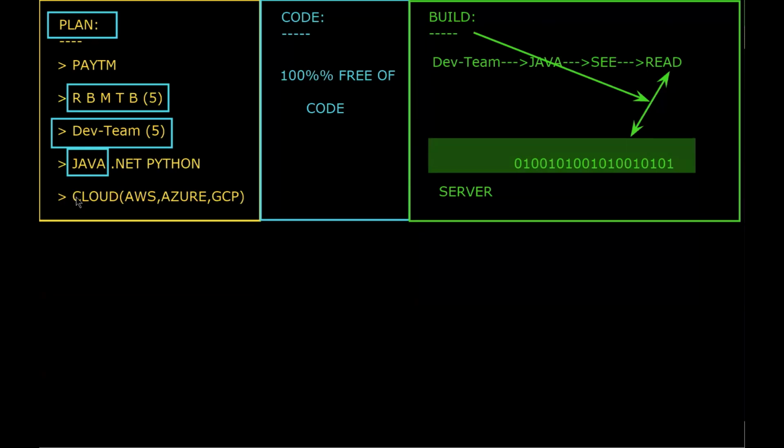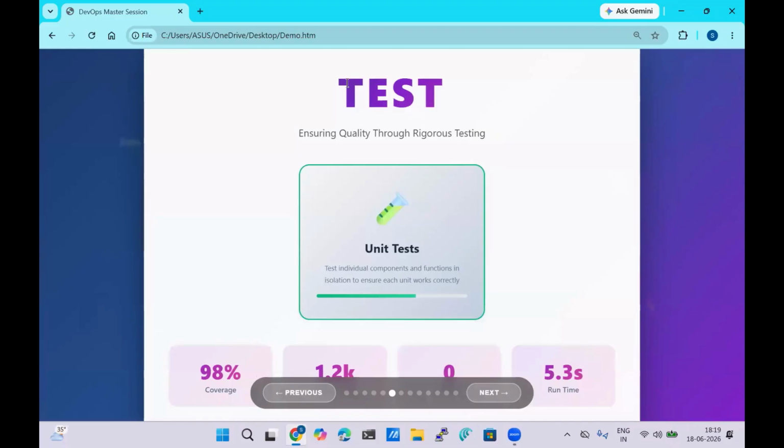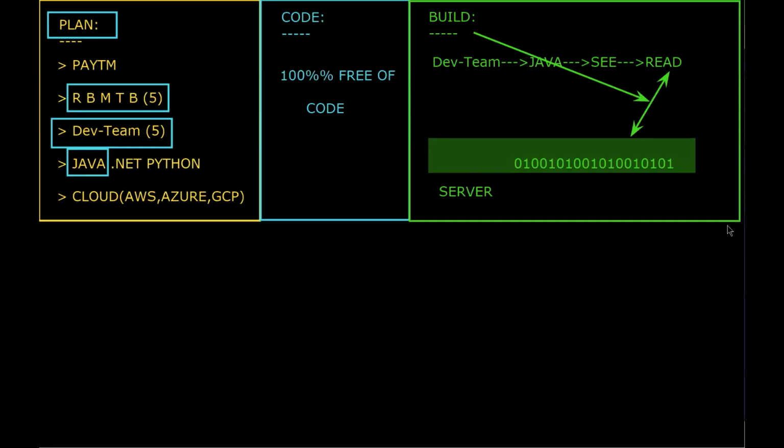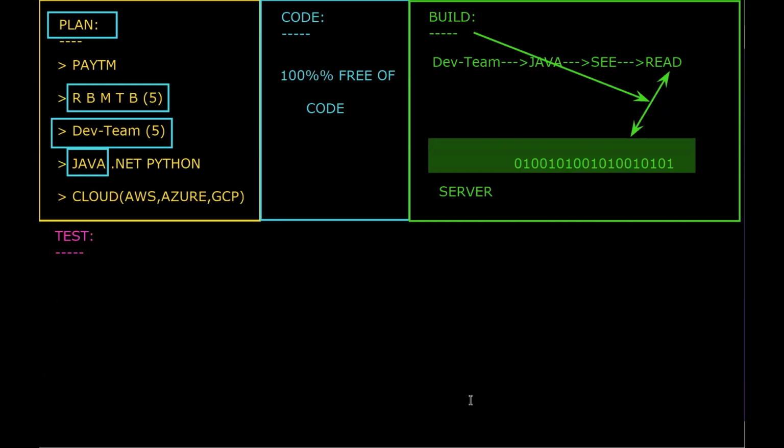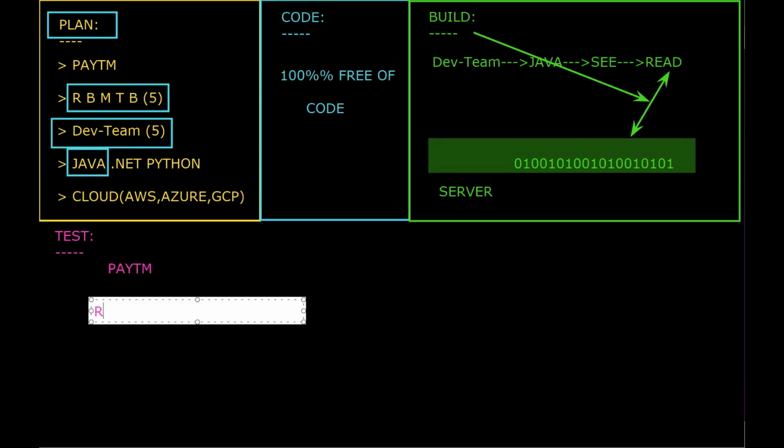Next, after build, what do we have here? We have the test. Now, what exactly is the meaning of test? Initially we created the Paytm application. In the Paytm application, we created recharge, bank transactions, movie tickets, train tickets, as well as bus tickets.